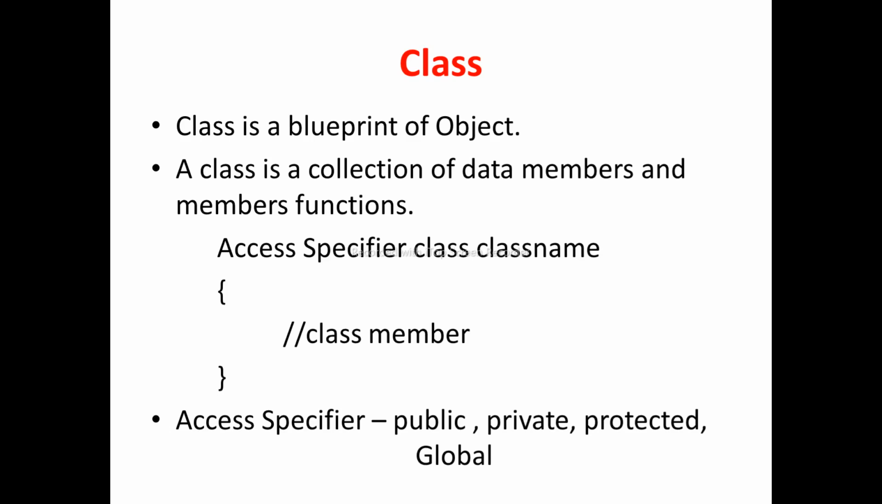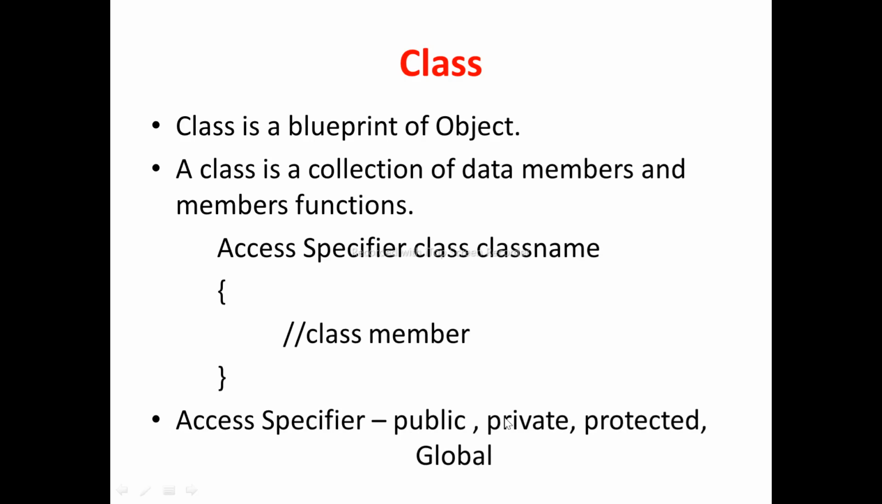The next concept is class. A class is a blueprint of an object. A class is a collection of data members and member functions. This is the syntax of a class. By using this, we can create a class. Here, access specifier means the level of access, and it contains public, private, protected, and global.